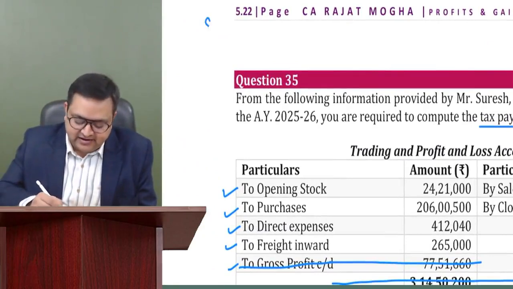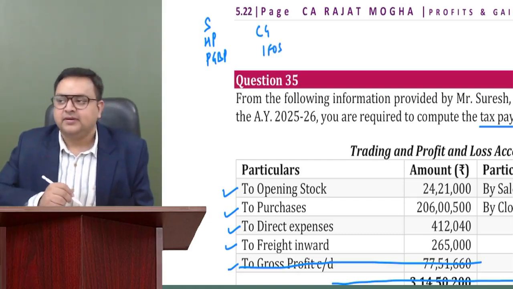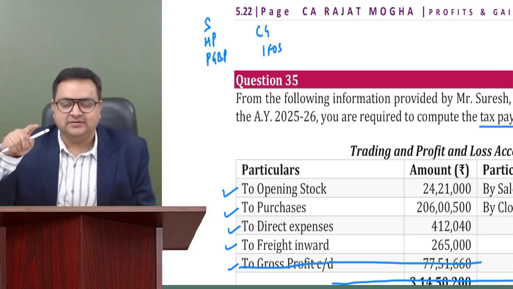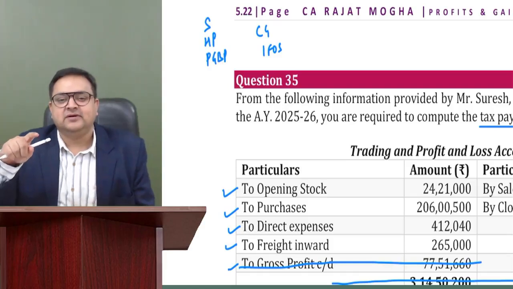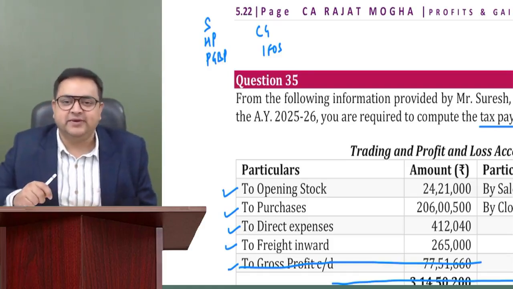We have 5 heads: salary, house property, PGBP, capital gain, IFOS. Whenever there is a total income question of 15 marks in your examination, there is income from various heads. So how should you proceed? Always, before you proceed, apply the elimination method.